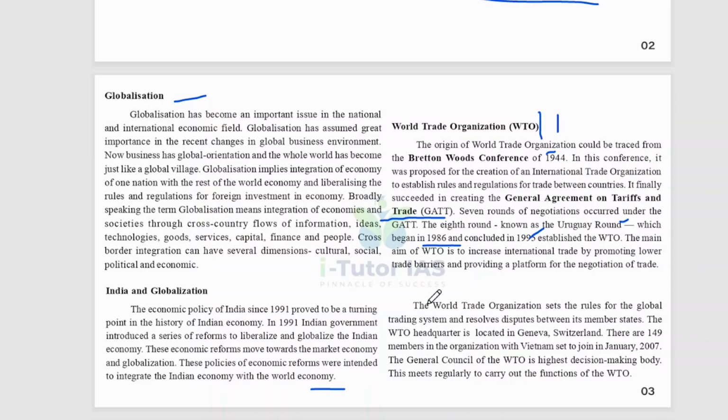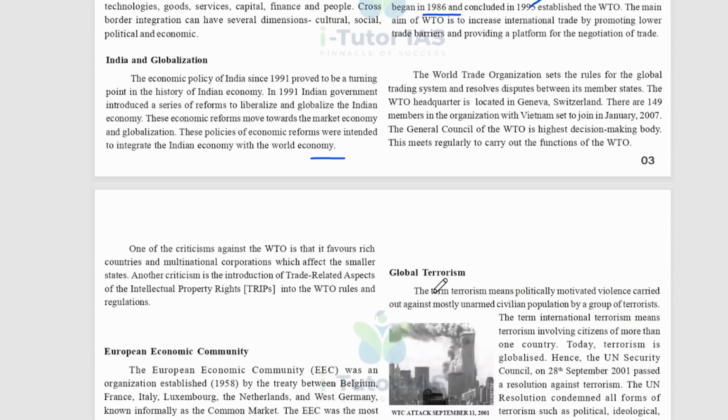The main aim of the WTO is to increase international trade by promoting lower trade barriers and providing a platform for the negotiation of trade. Okay, and the World Trade Organization sets the rules for the global trading system and resolves disputes between its member states. The WTO headquarters is located in Geneva, Switzerland. There are 149 members in the organization, with Vietnam set to join in January 2007. The General Council of the WTO is the highest decision-making body. This meets regularly to carry out the functions of the WTO.